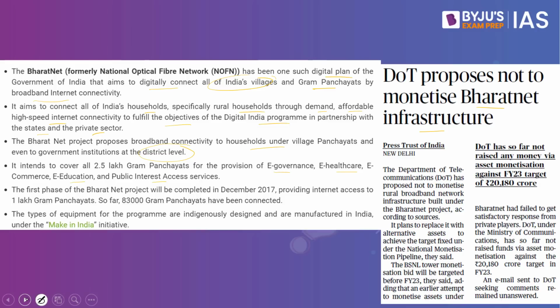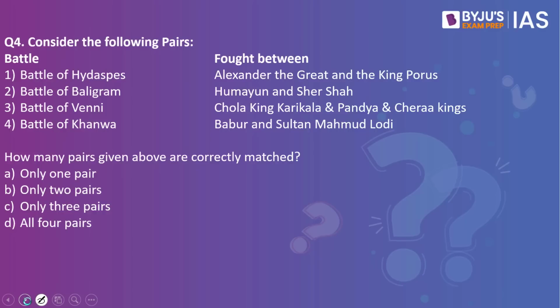Now let's look into the next practice question. Consider the following pairs. We have the battle on one side, fought between on the other side. Battle of Hydaspes, Alexander the Great and King Porus. Battle of Baligram, Humayun and Sher Shah. Battle of Veni, Chola King Karikala and the Pandya and Chera kings. Battle of Kanwa, Babur and Sultan Muhammad Lodi.